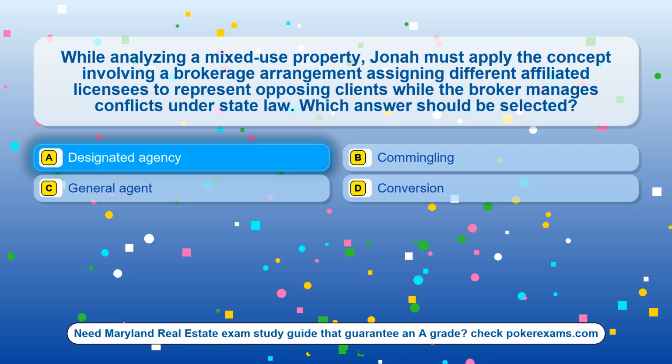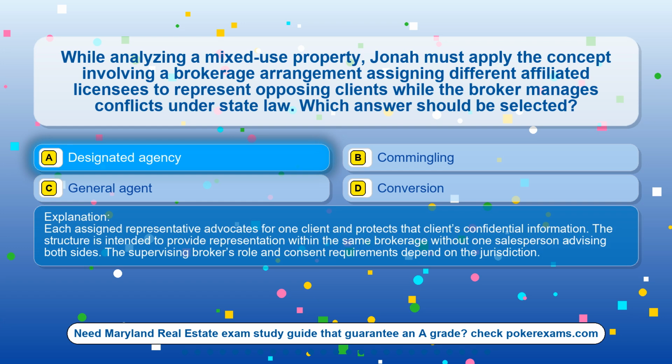The correct answer is option A. Designated agency. Each assigned representative advocates for one client and protects that client's confidential information. The structure is intended to provide representation within the same brokerage without one salesperson advising both sides. The supervising broker's role and consent requirements depend on the jurisdiction.